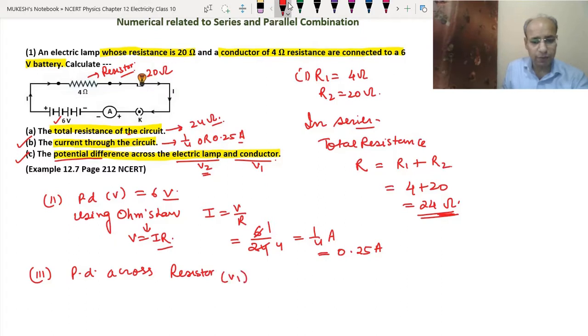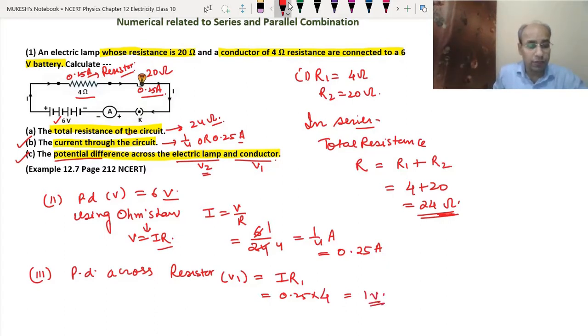V1 will be equal to IR1, as we know by Ohm's formula, V equal to IR. Since the current will be the same, in the 4 ohm also the current will be 0.25 ampere, here also 0.25 ampere, and here also 0.25 ampere. So we have 0.25 into R1, which is 4 ohm, that means 0.25 into 4 is 1 volt. That is the answer.